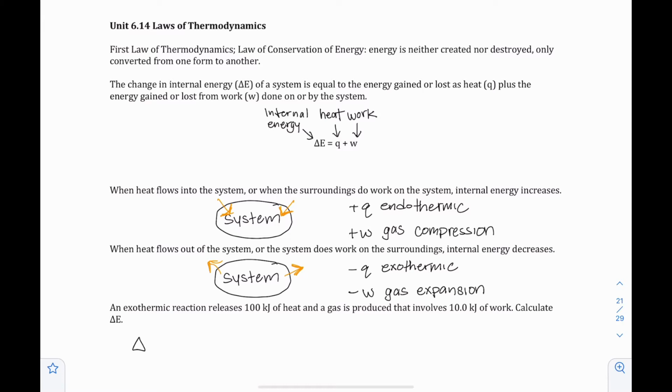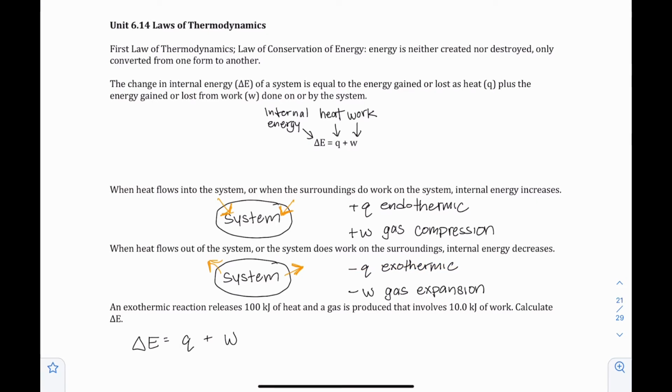To calculate the internal energy of a system, we add together heat and work. But make sure you're using the correct signs for each. When heat is absorbed by the system, Q will be positive. When heat is released by the system, Q will be negative. When work is done by the system, like an expanding gas, W will be negative. When work is done on the system by the surroundings, like gas compression, W will be positive.